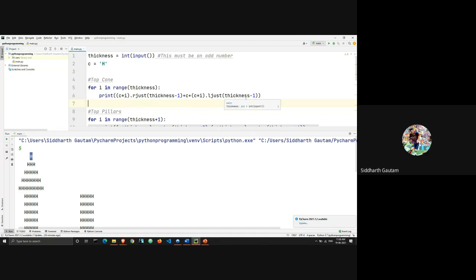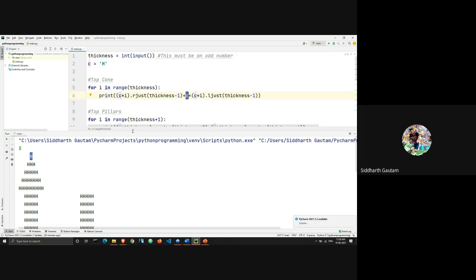Okay, got it. I said one thing incorrectly: the value of i won't be 1, it will be 0 in the first iteration. So c multiplied by i, which is H, is going to get printed i times, and i is 0, which means H is not going to get printed here or here. The only thing printing H is this small c here.